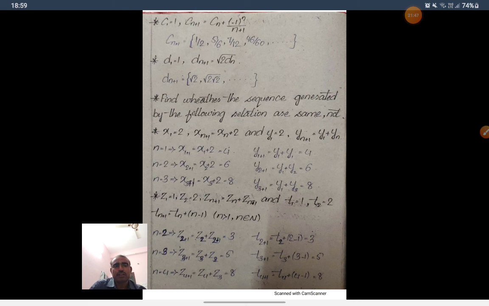First write n is equal to 1. What do we get? x1 is equal to 2, x2 is equal to x1 plus 2, that is 4. y2 is also 4. n is equal to 2: x3 is equal to 6, y3 is equal to 6. n is equal to 3: x4 is equal to 8, and y4 is equal to 8. So both are the same sequence.